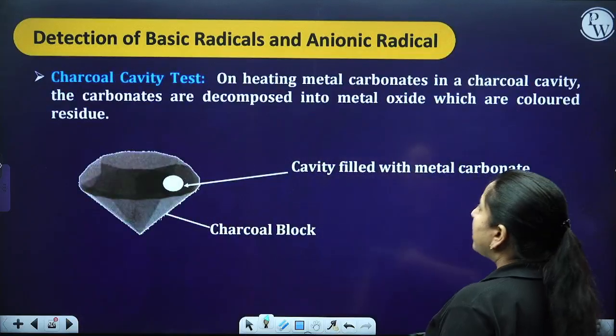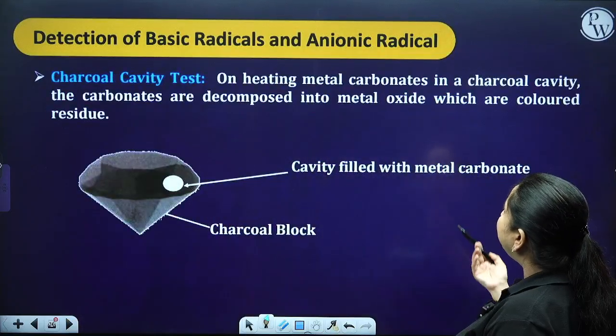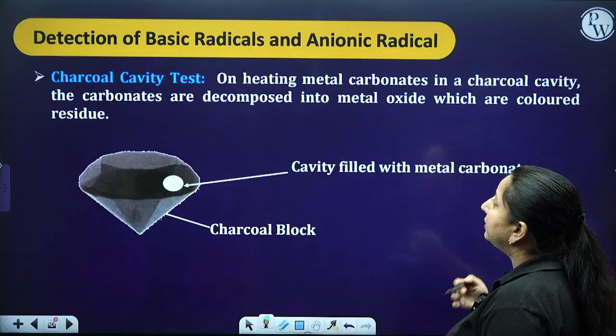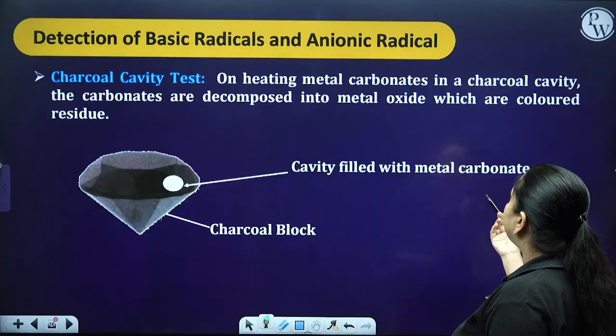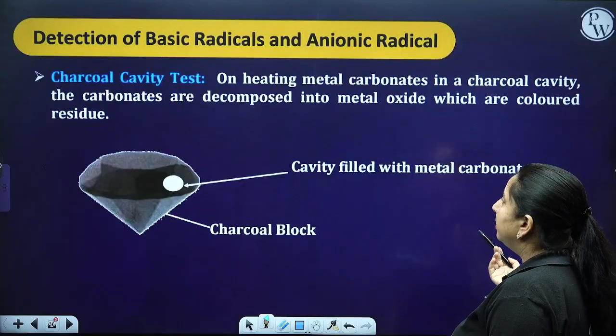Next is the charcoal cavity test. On heating a metal carbonate in a charcoal cavity, the carbonates are decomposed into metal oxides, which are colored residue.